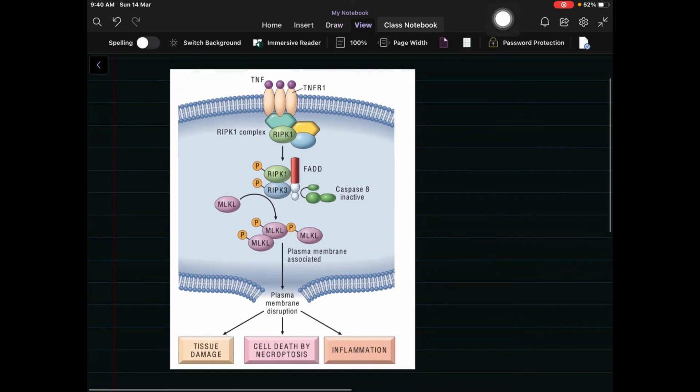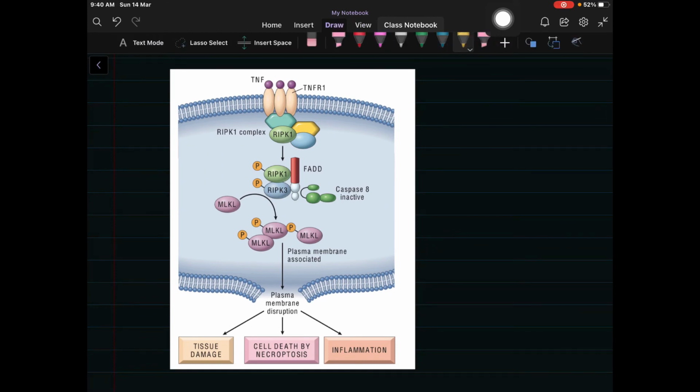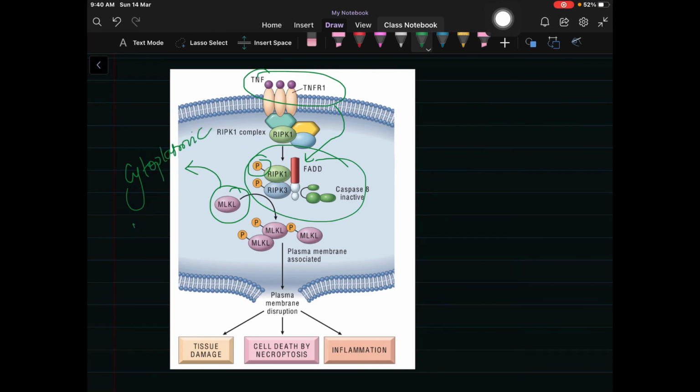Here we can see TNF, that is tumor necrosis factor, which forms a complex with TNFR1, and the ligation of TNF and TNFR1 leads to the formation of the RIPK1, RIPK3, procaspase 8 complex, which is phosphorylated, and then MLKL comes into action. Remember, MLKL is a cytoplasmic protein.